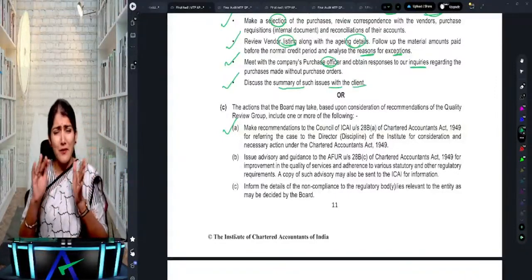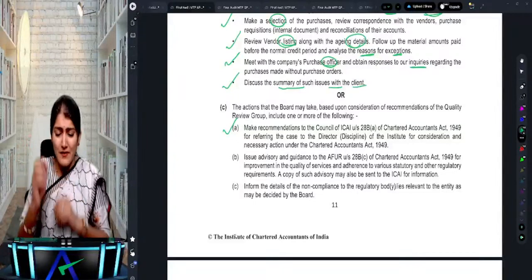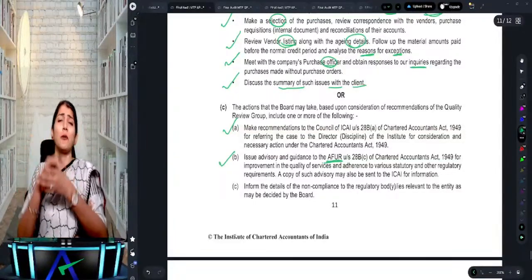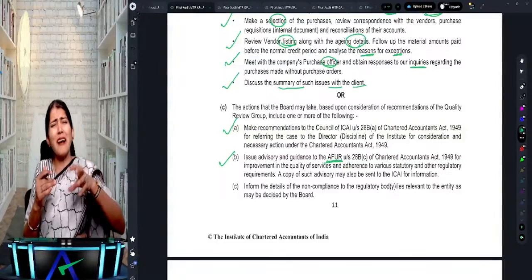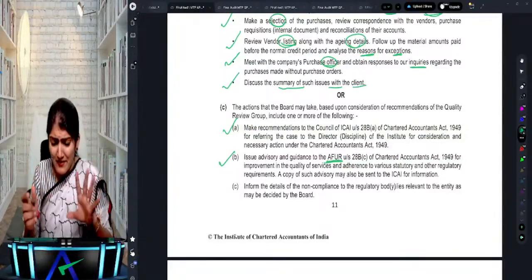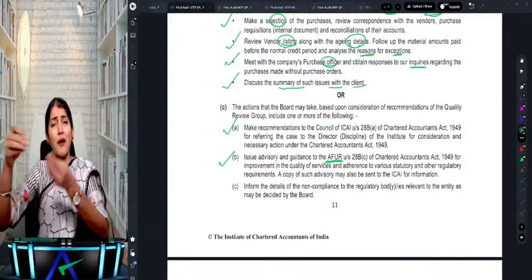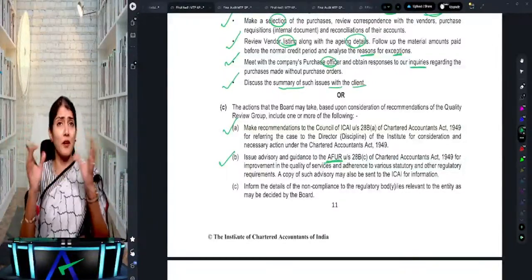Second, the matter is not very material. Then what does it say? Issue an advisory to the AFUR, the audit firm under the review. And third, the matter is very, very trivial. Then what does it say? You just inform the AFUR, and the matter is to be considered closed.